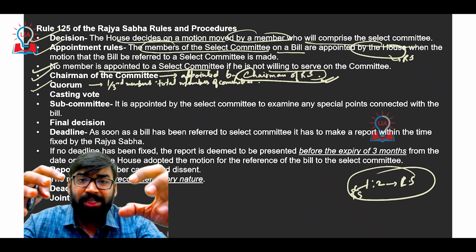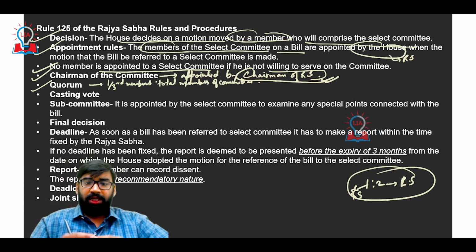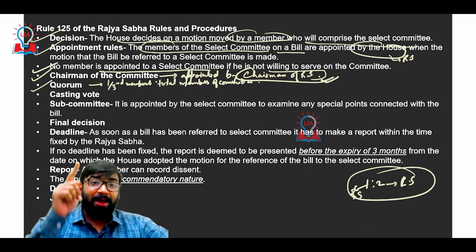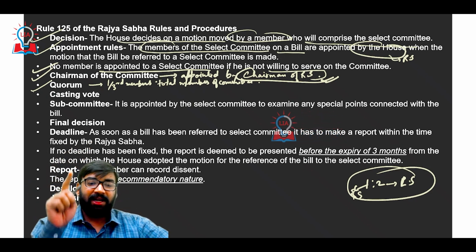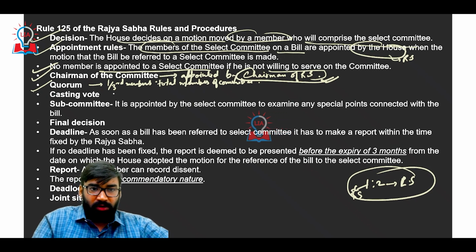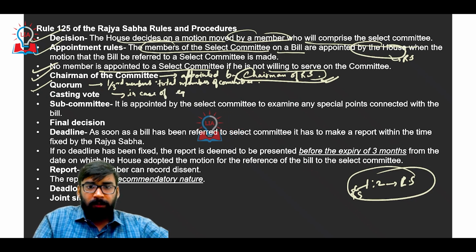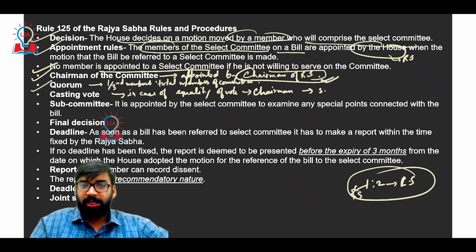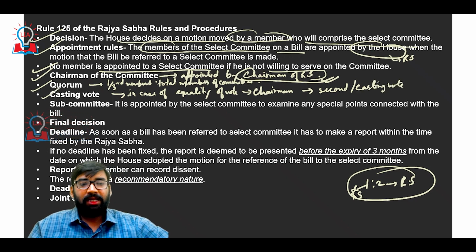For example, in case of equality of votes on any matter, at that time the chairman will get the opportunity to have a second vote, or cast vote. In case of equality of votes on a particular issue, the chairman will have the power of second vote, or you can say casting vote. Clear? This is called casting vote.